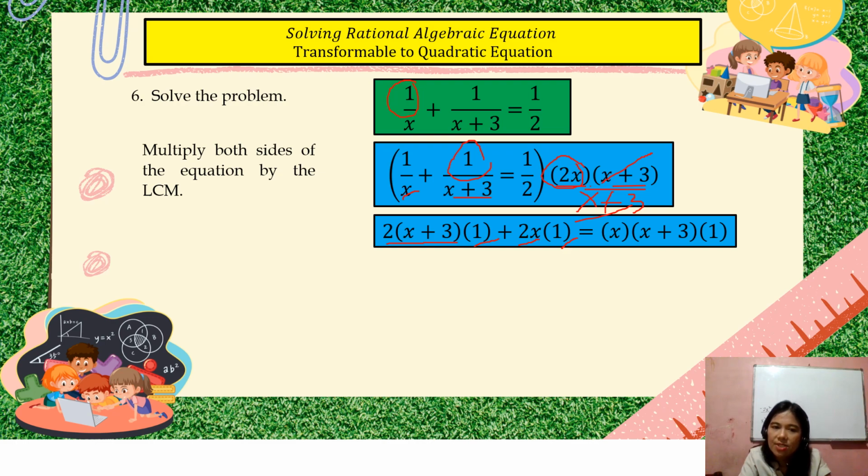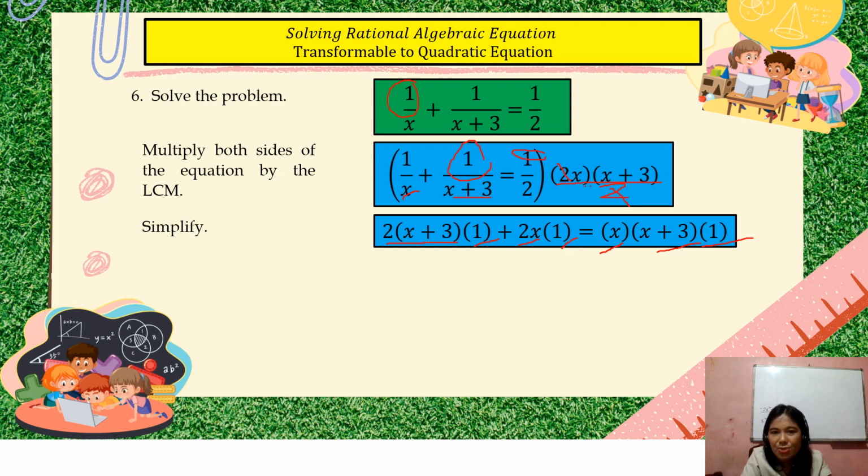So, same process. Tanggal muna natin to. Okay? So, nasa equal sign na part, ganun din, divide, kasi meron siyang denominator. So, divide all by the denominator na 2. Tapos, pwede mo siyang i-cancel out yung 2 na nandyan. So, yung naiwan is x and x plus 3 and multiply by 1 pa rin yung ating ito. Okay. So, yan. Then, simplify.